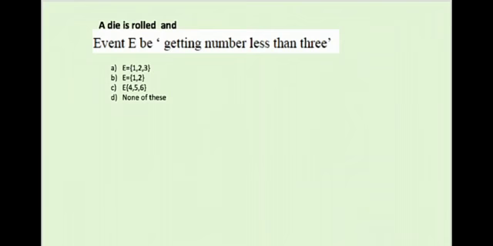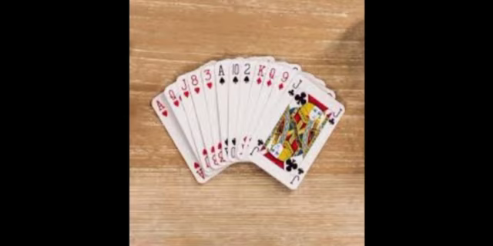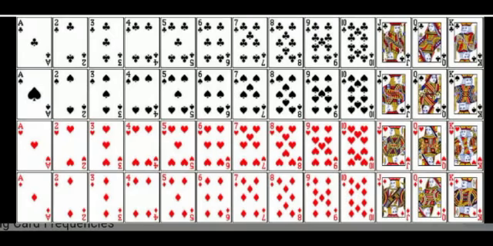One more example of probability is playing cards. We know that there are 52 cards. If we remove the jokers, there are 52; the jokers are not counted. In that, 26 are red color and 26 are black color.